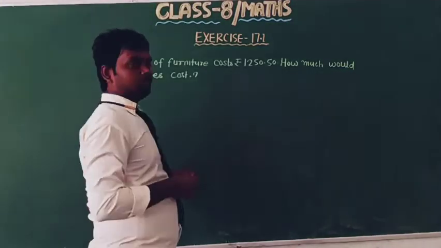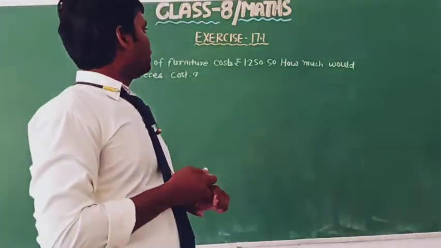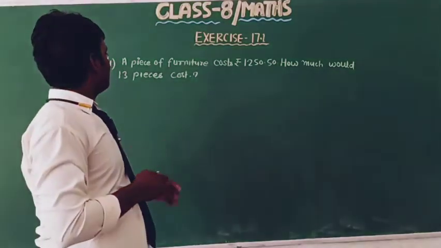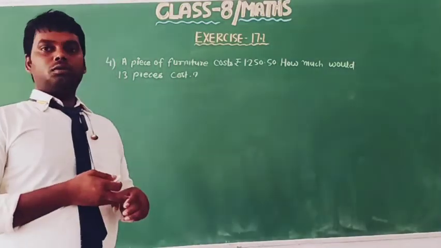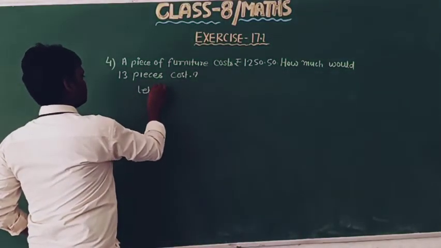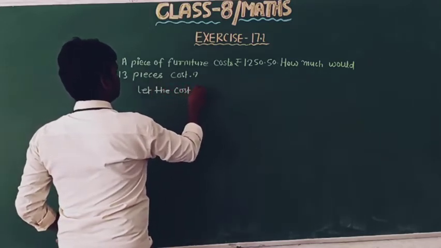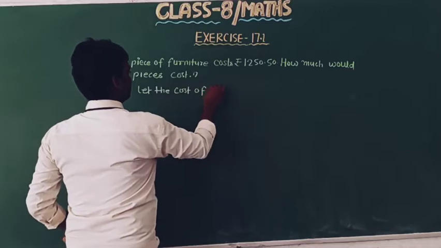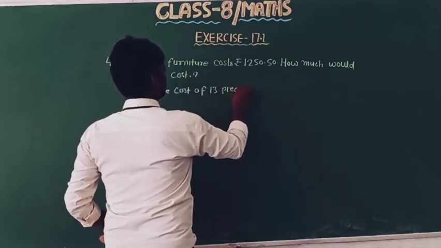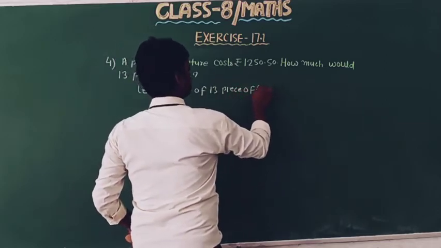Now move to question number 4. A piece of furniture costs rupees 1250.50. How much would 13 pieces cost? So now let the cost of 13 pieces of furniture be rupees X.